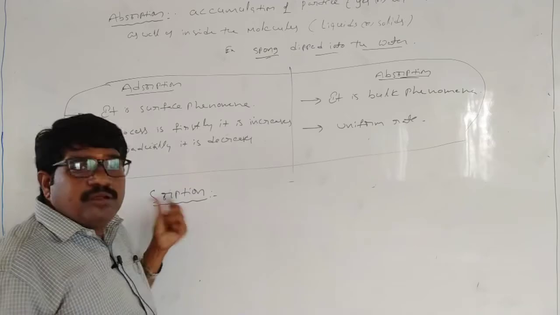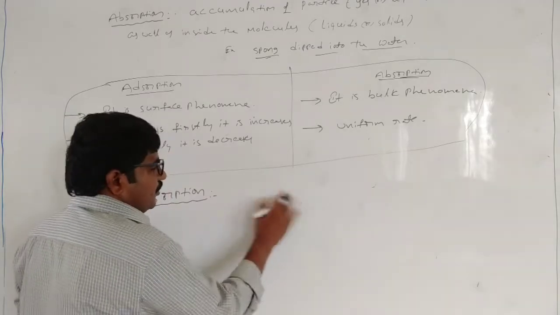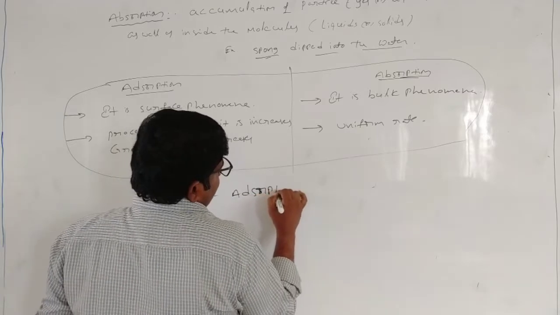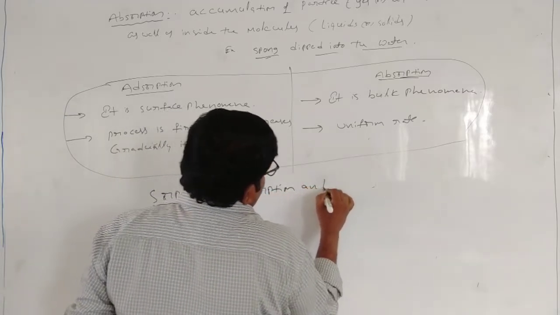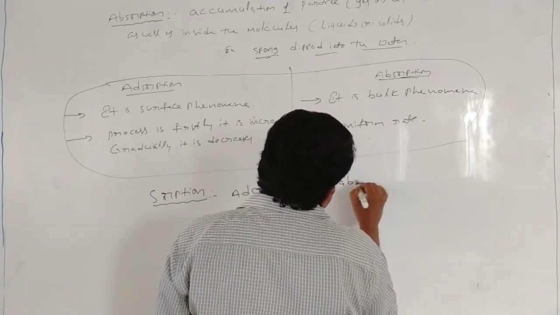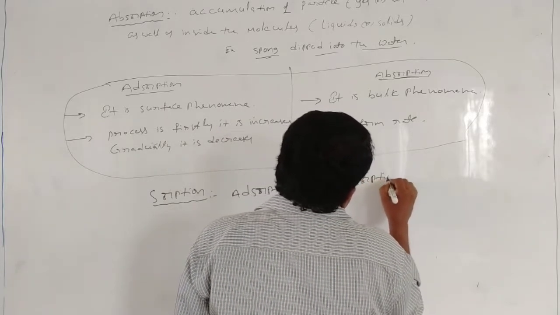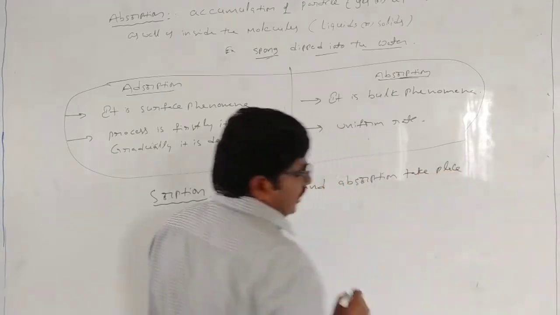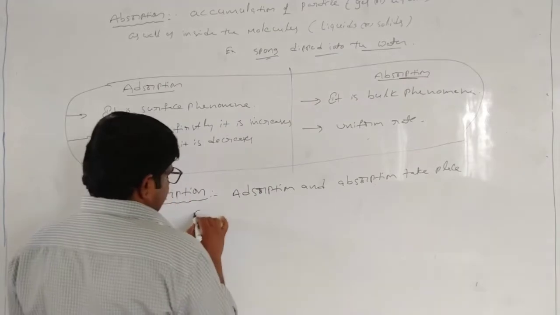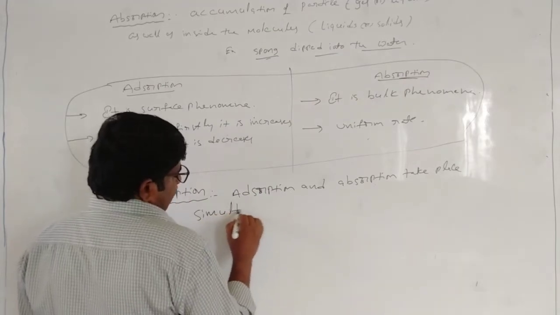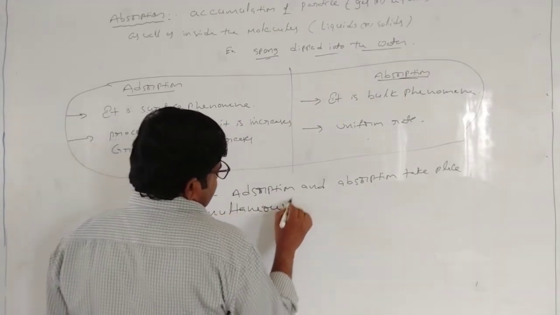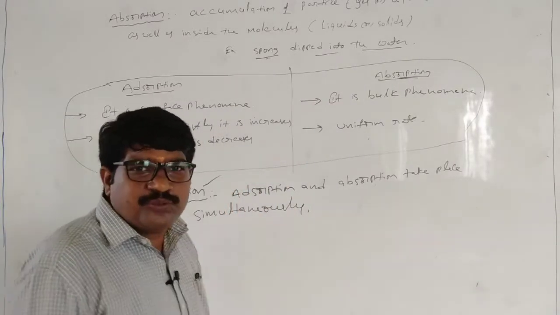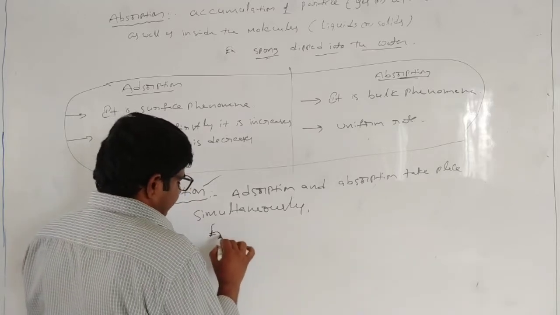That is the sorption process. For example,